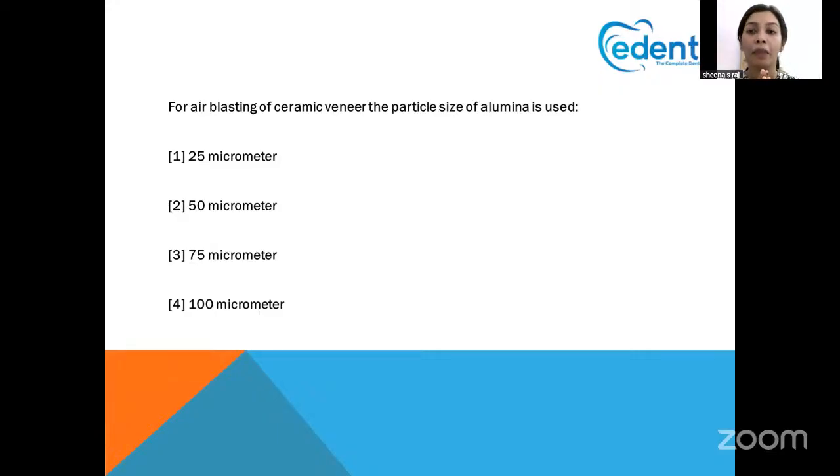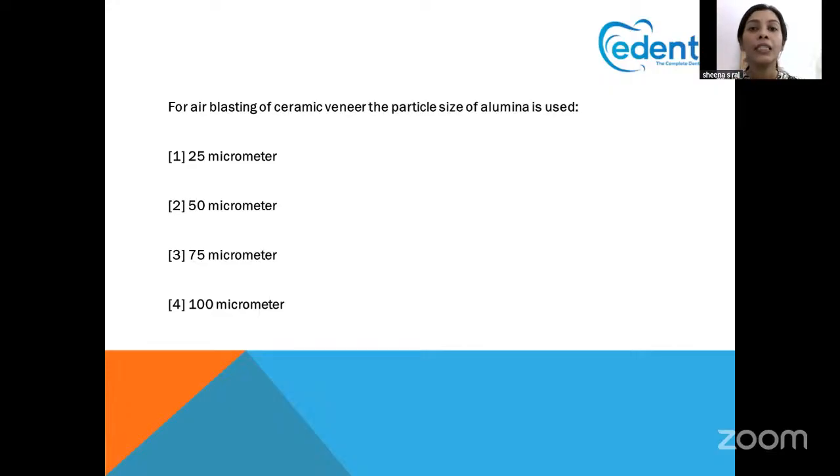Now, what is sandblasting? Sandblasting is a procedure where we use aluminum oxide powder with a size of 50 micrometer for 2 to 4 seconds. For 2 to 4 seconds, we allow the aluminum oxide to blast the surface of the glazed ceramic.